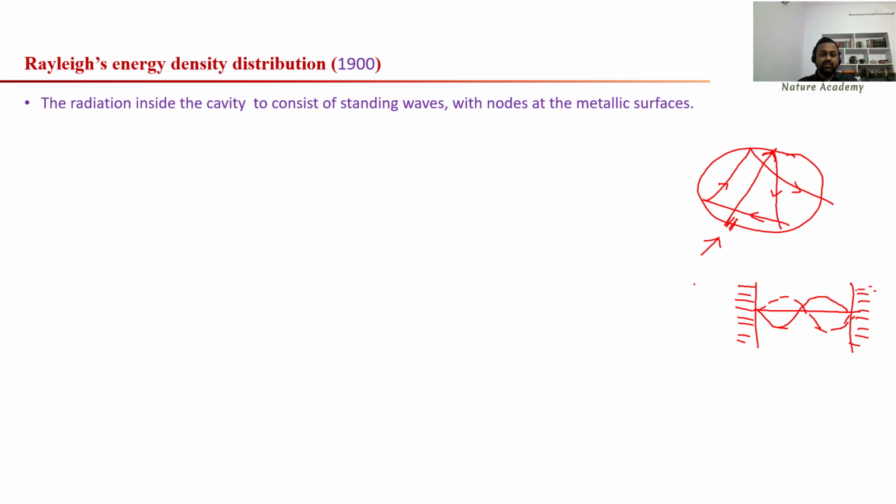So according to Rayleigh, he assumed that the radiation inside the cavity forms standing waves like this. I can treat this as my cavity. At the walls of the cavity, the radiation forms a node. So this is a node and this is an antinode, and this part is a node. Node means the amplitude is 0.